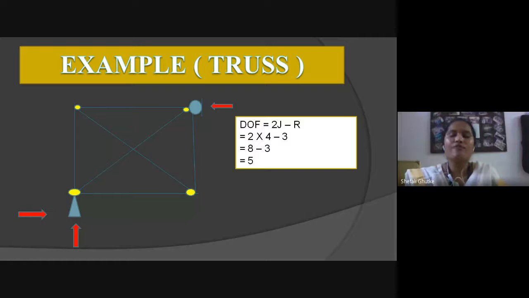Number of reactions will be 3. Why 3? Just because one support is a hinge support and the other support is a roller support. You know that a roller support has one reaction, so the total number of reactions will be 3. After solving these values, we obtained the degree of freedom for this type of truss as 5.